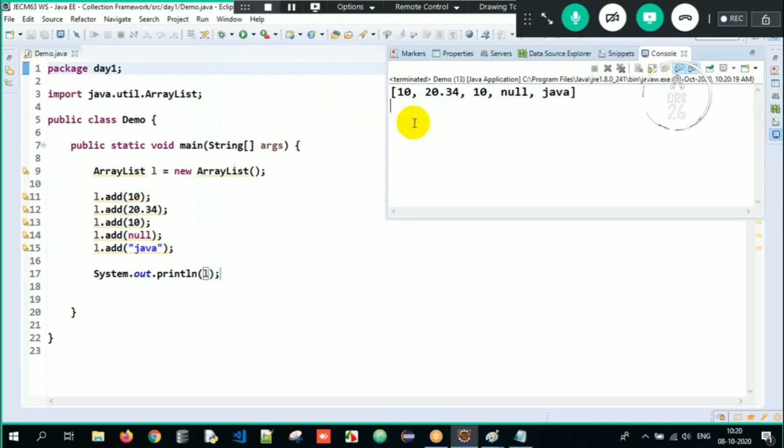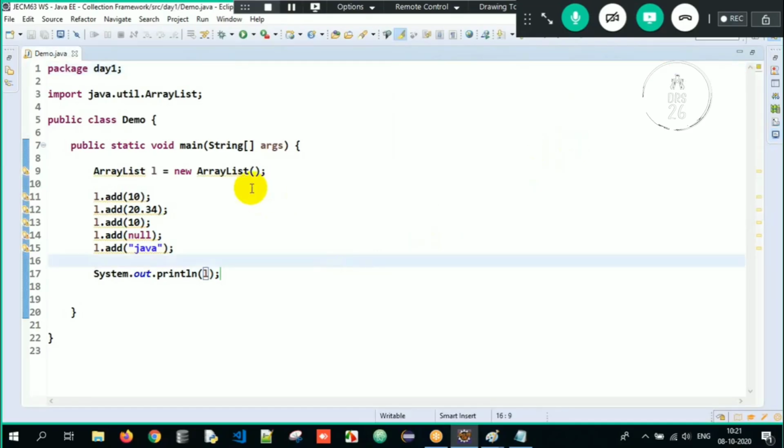If you closely observe, I am storing heterogeneous objects: integer, double, string. Is the insertion order maintained? Yes. In whichever order I enter the data, the same order is retained. Does it allow duplicates here? Absolutely. Look here, duplicate objects are inserted: 10, 20.34, null. It maintains insertion order, and even null values are allowed here. Got it? This is what we are supposed to understand.